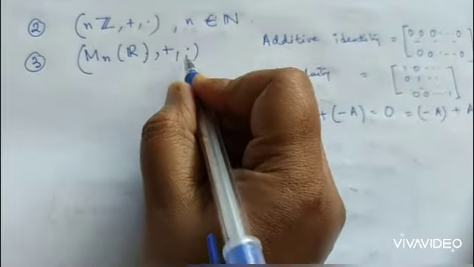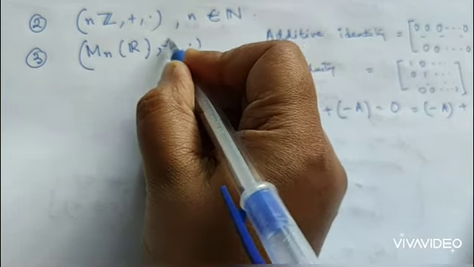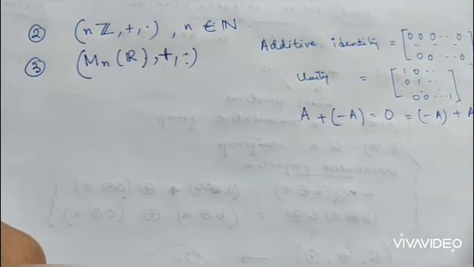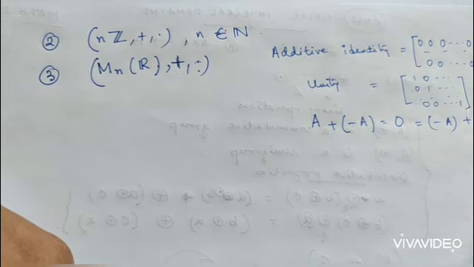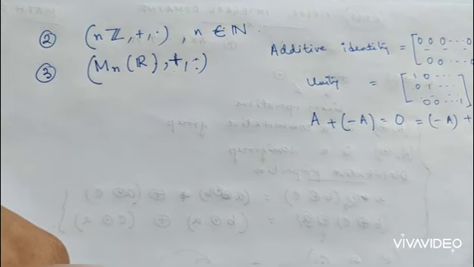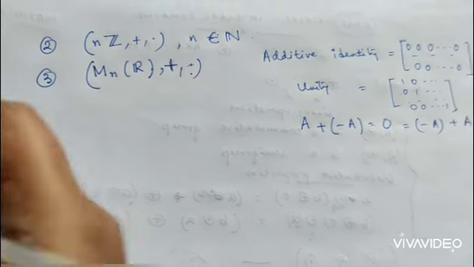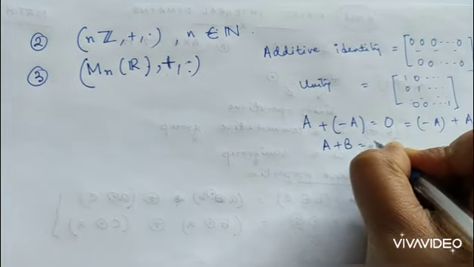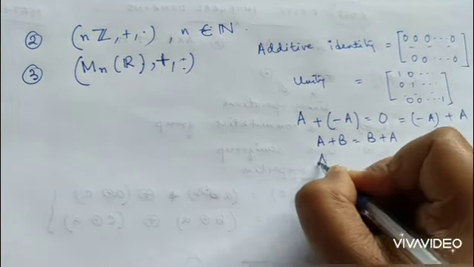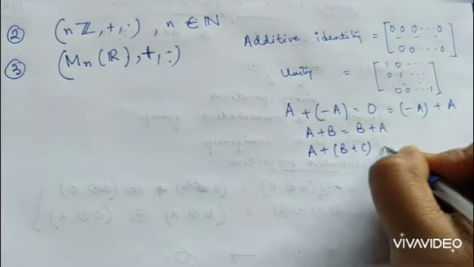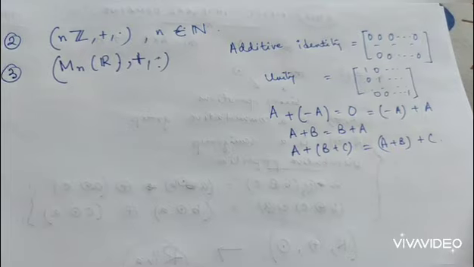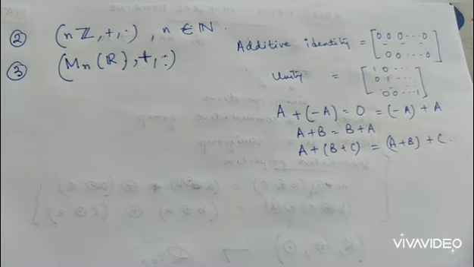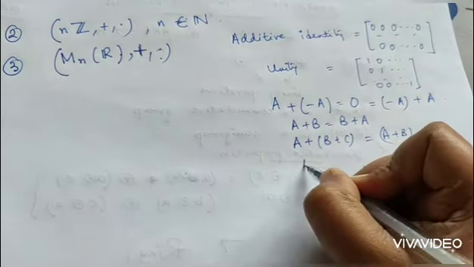Now here plus and dot, I forgot to tell you, are not the usual addition and usual multiplication. Here the binary operations defined shall be matrix addition and matrix multiplication. Under addition it is a commutative group, A plus B equals B plus A, and of course matrix addition is associative. Now with respect to dot, it has associativity.